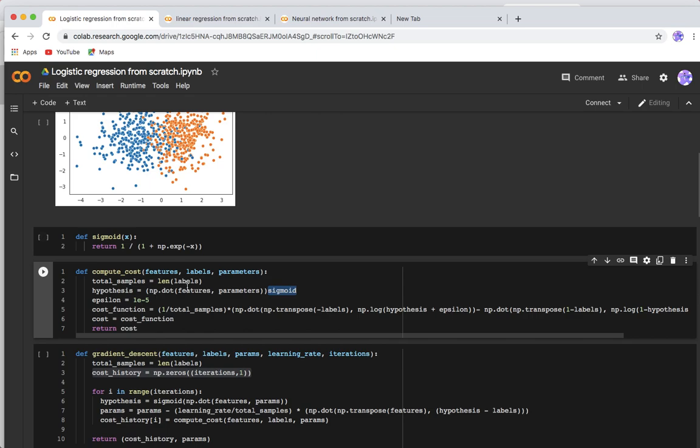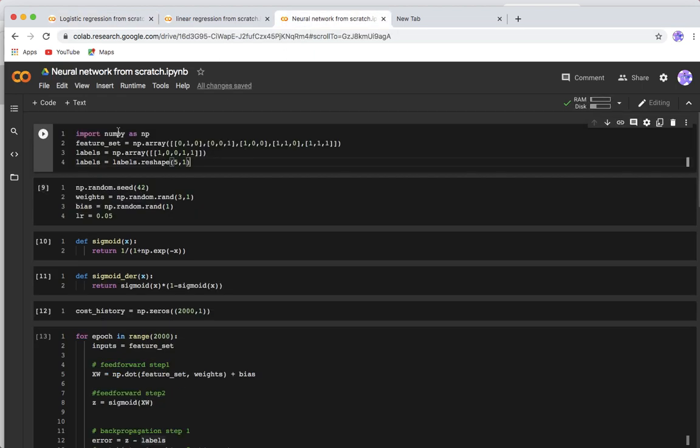In the case of the neural network, we have formed this using numpy so that it would be easy for you to understand the concepts. We have this feature set, which is simple, and these are our labels, that is the output. So this one is output 1 0 0 1 1. For each of these five features we have one output, right?